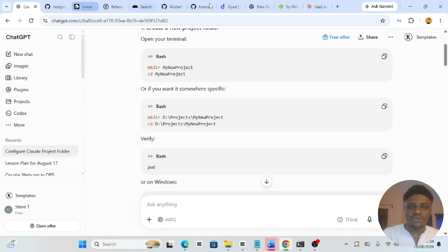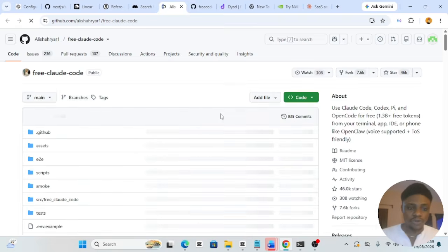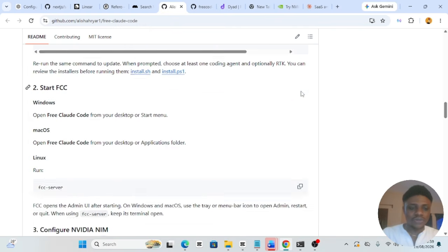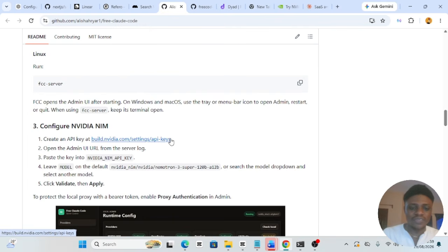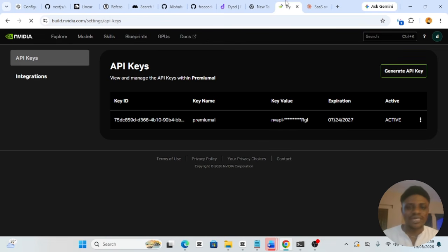Head back to the repo where we copied that particular link that we used for Claude Code. Scroll down to the third part and copy this link, open up a new tab and paste. Once you paste it in a new tab, you'll be prompted to sign in or write your email. Go ahead and write the email.